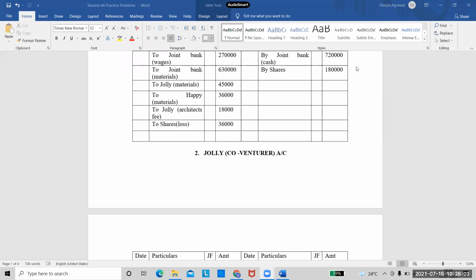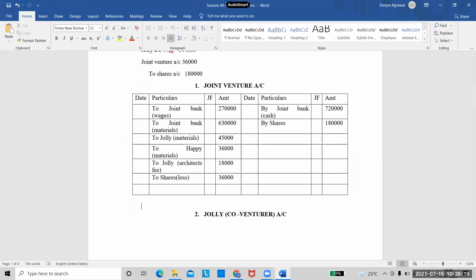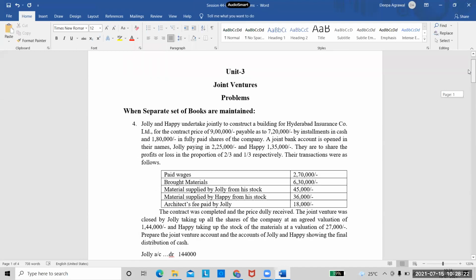1,80,000, the company has given them the shares. And out of this, what happened? Jolly has taken the shares, but he has paid only 1,44,000. So that remaining 36,000 is the loss which we have debited to joint venture account. Are we clear? And I'm repeating, this is a very, very important question.